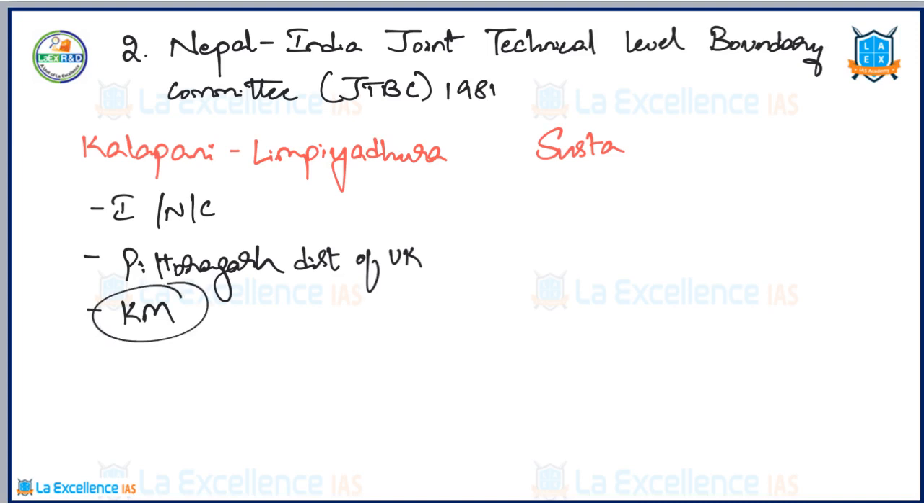Moving further, as per the Treaty of Sagauli, the Kali River was considered Nepal's western border with India. Thereby, the Kalapani region belonged to the Pithoragarh district of Uttarakhand. So this is the official argument.